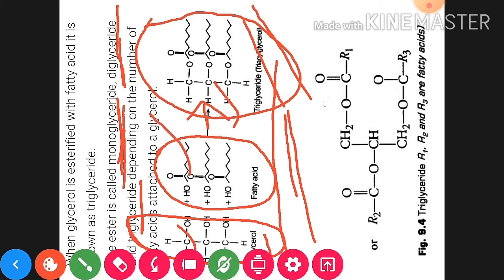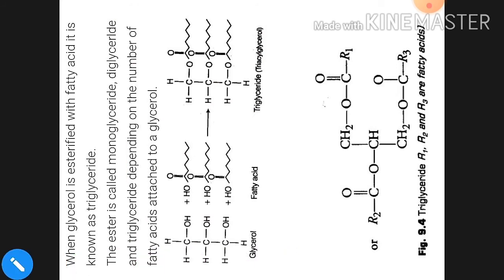These are the category of lipids. Okay, so simply you can say these are the esters. These are the esters between fatty acid and glycerol. Okay, you must remember that lipids are the ester of fatty acid and glycerol. Clear? These are the ester.